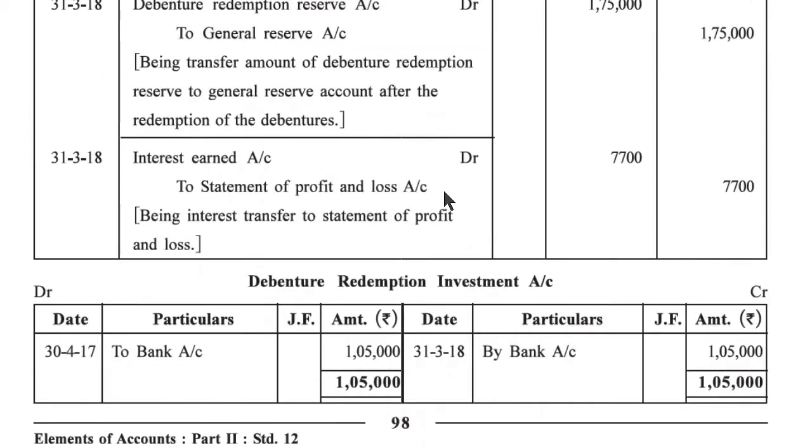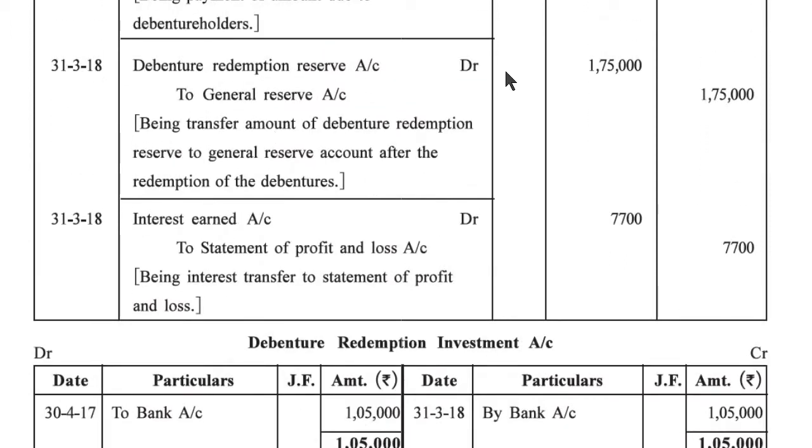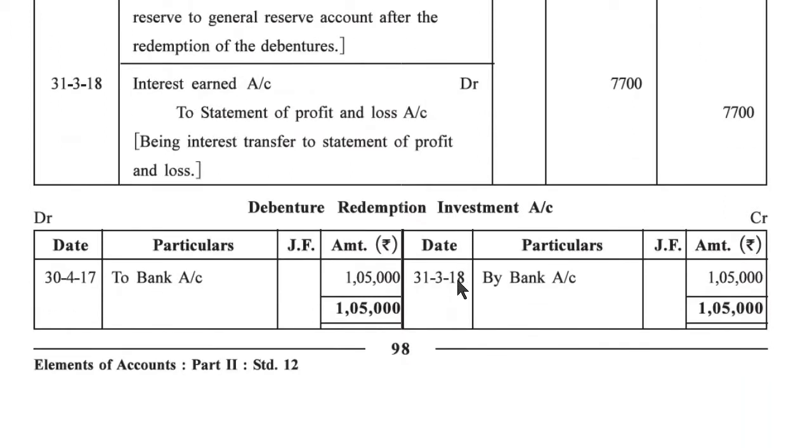31st March 2018, debenture redemption reserve account debit 1,75,000 to general reserve account 1,75,000, being transfer of debenture redemption reserve to general reserve account after the redemption of the debenture. 31st March 2018, interest earned account 7,700 to statement of profit and loss account 7,700, being interest transferred to statement of profit and loss.